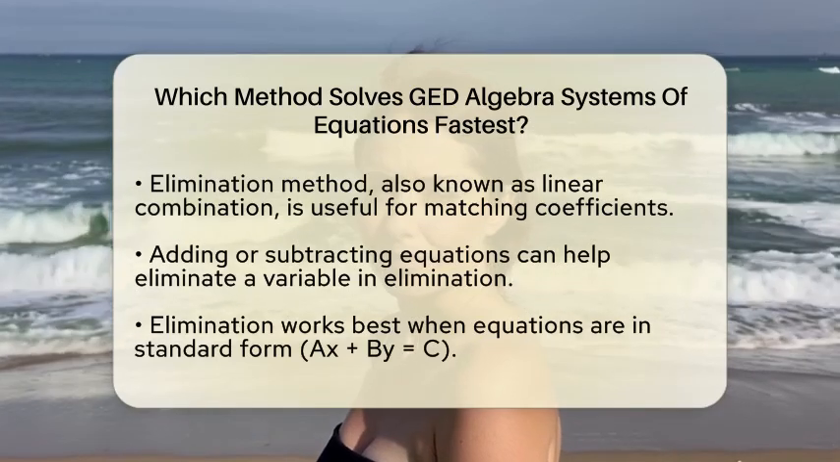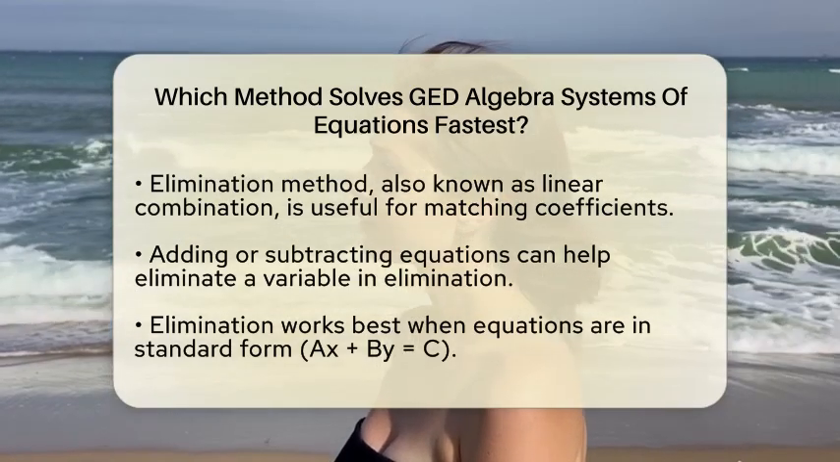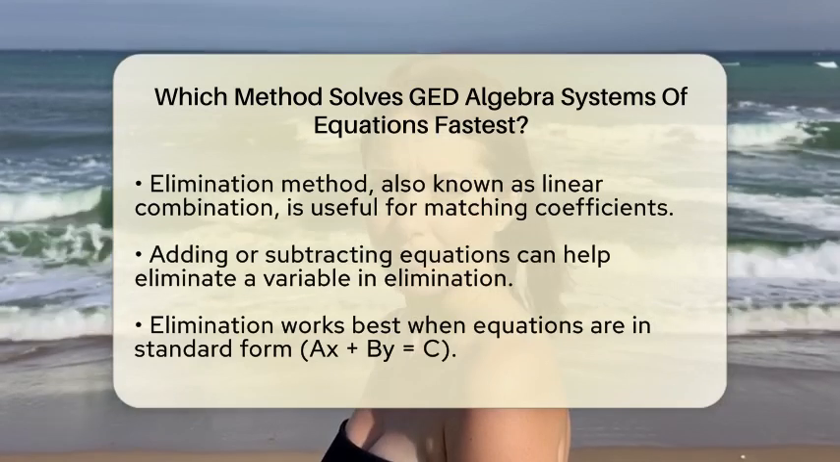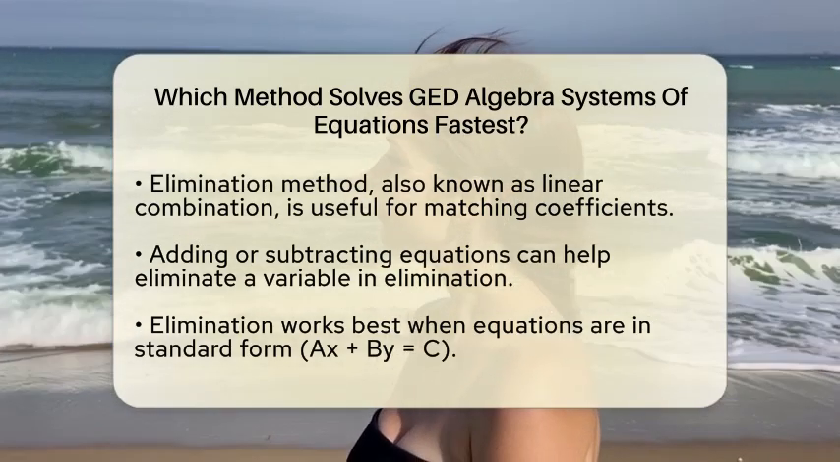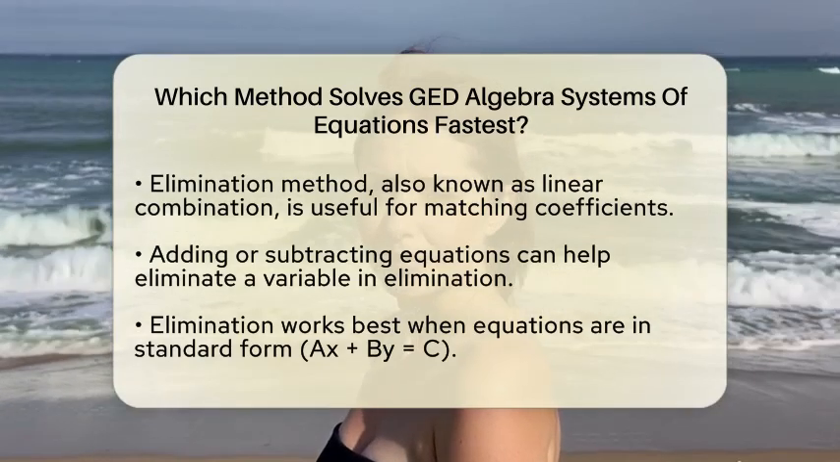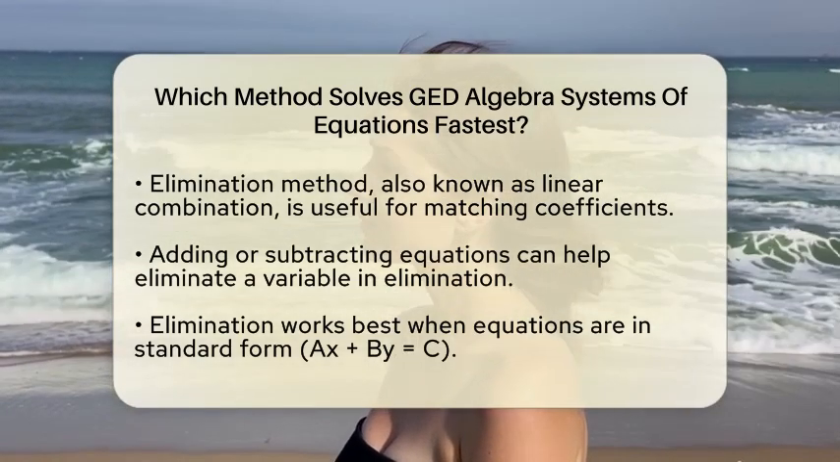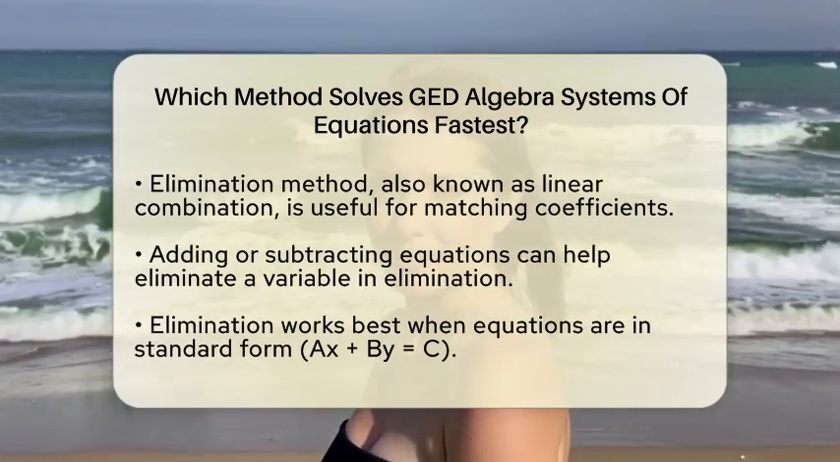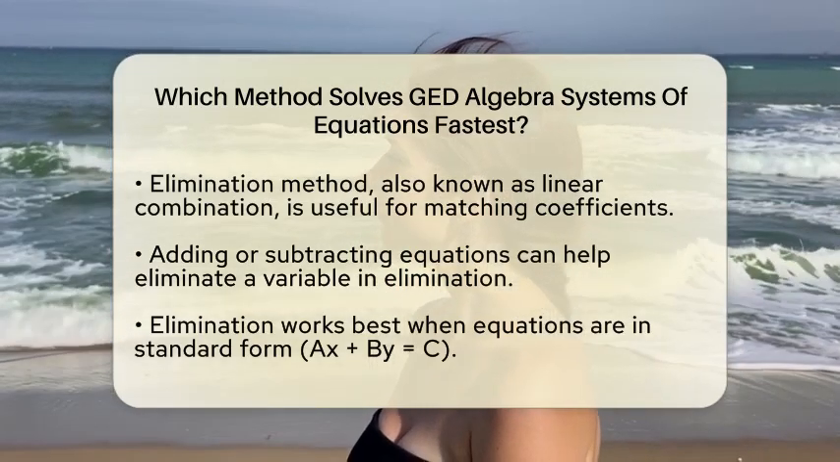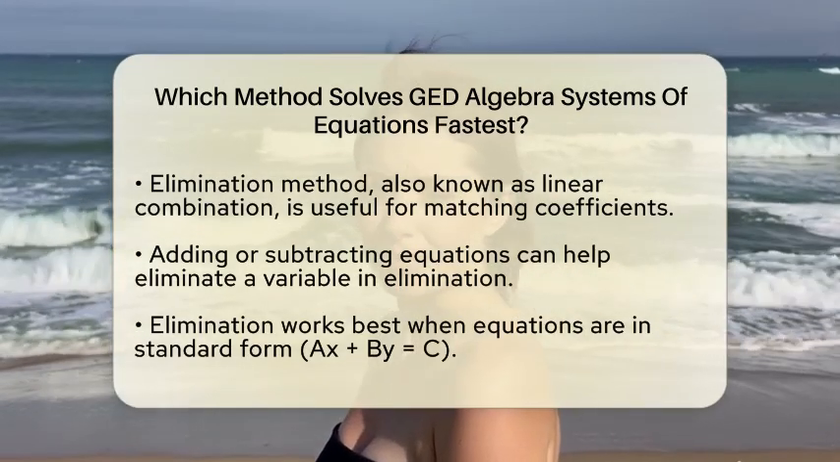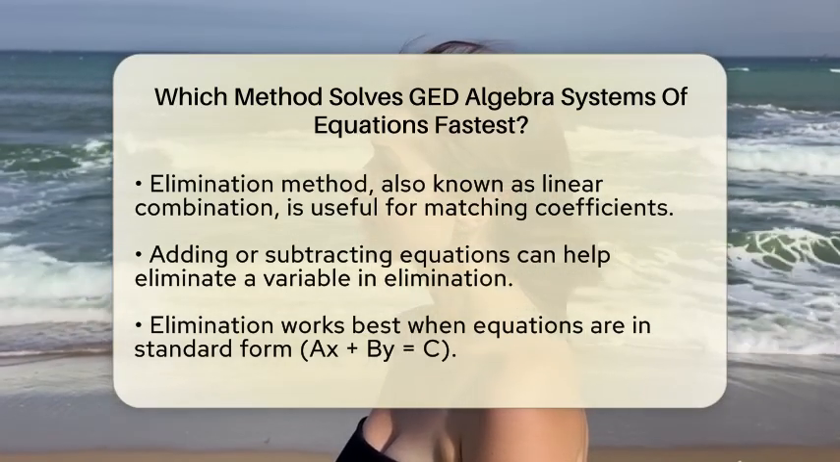Now, let's discuss the elimination method, which is also known as linear combination. This method is particularly useful when the coefficients of one variable are the same or can be made the same through multiplication. By adding or subtracting the equations, you can eliminate one variable and solve for the other. This method is often preferred when the equations are in standard form, which looks like ax plus by equals c, if the variables align nicely. Elimination can be very efficient.